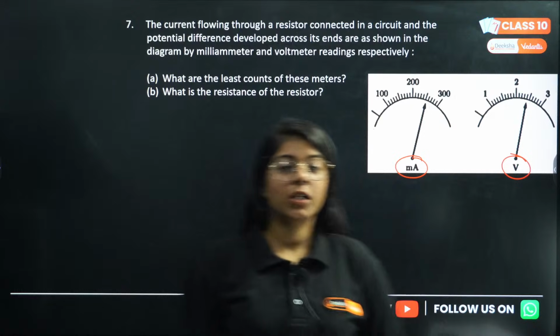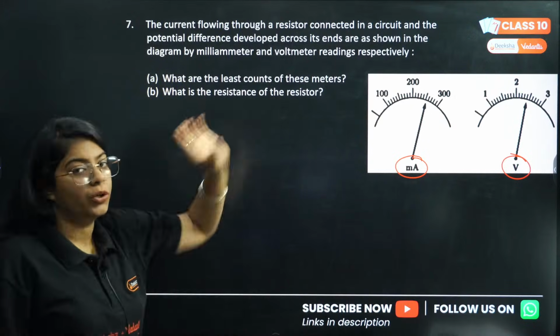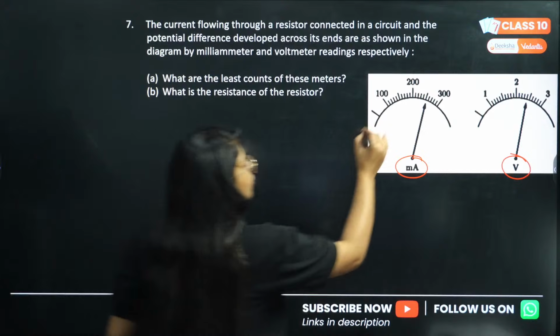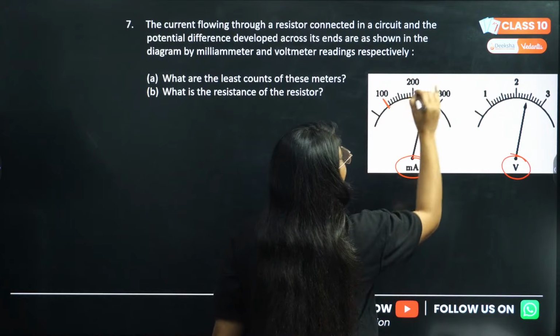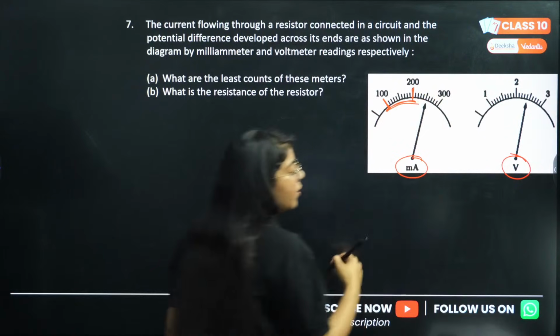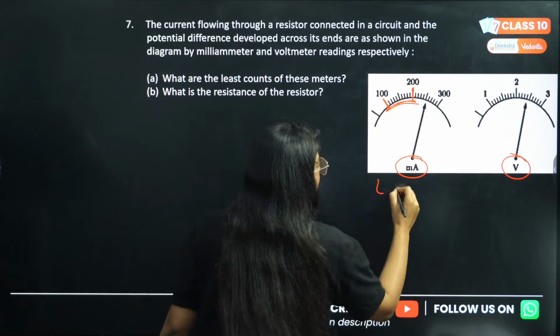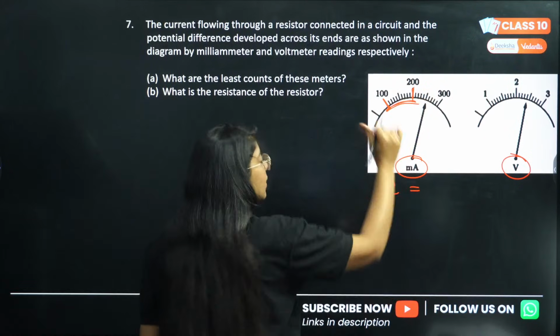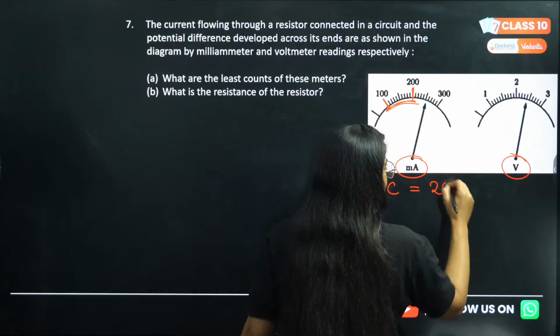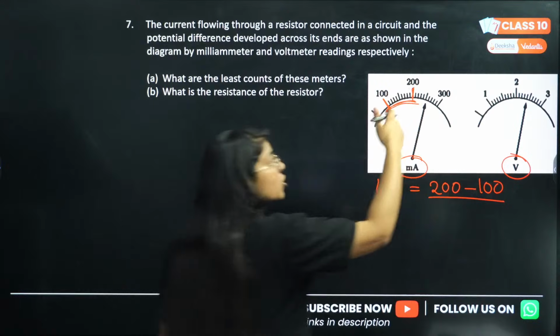Okay, let's solve this question. For least count, you have to look at two consecutive readings, correct? So this is 100 and 200. How do you find least count? Least count is nothing but the difference of two main readings, that is 200 minus 100, and the number of divisions between them.